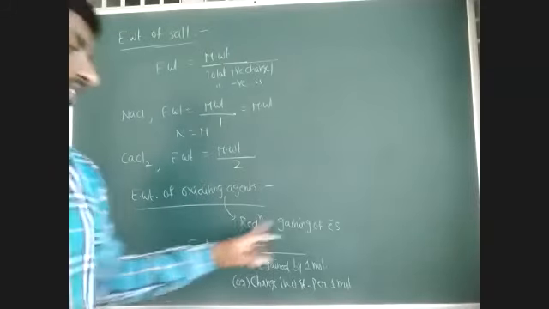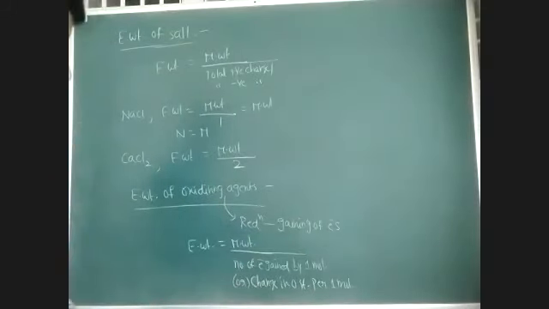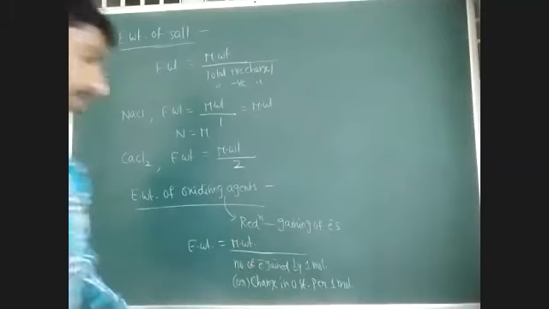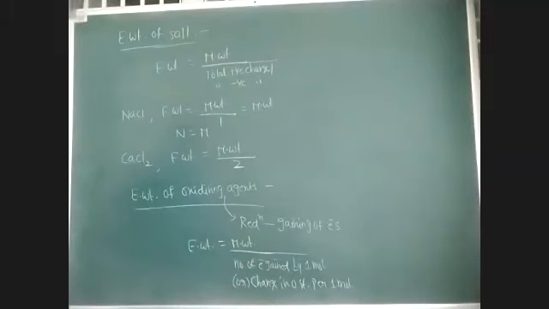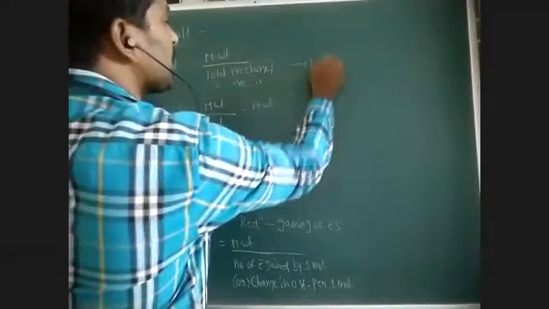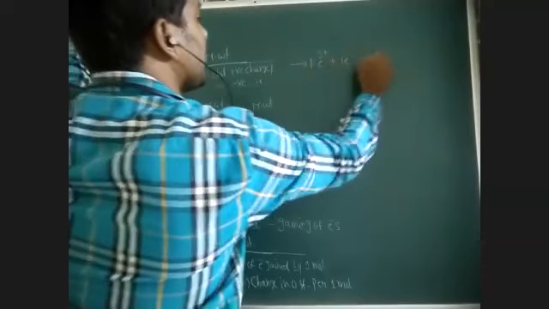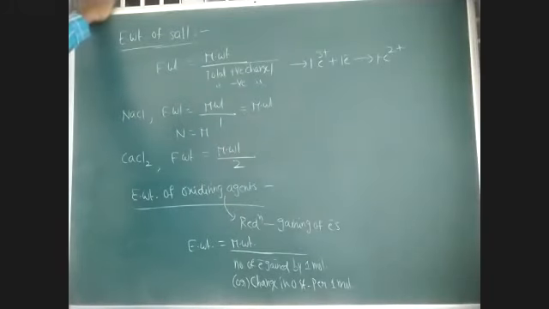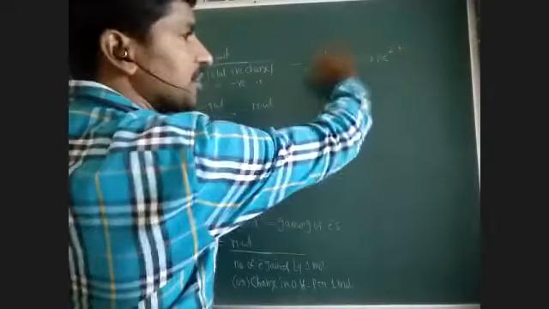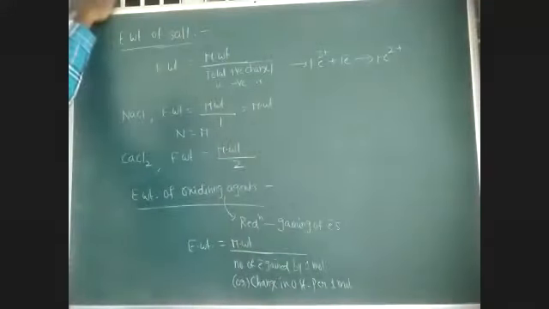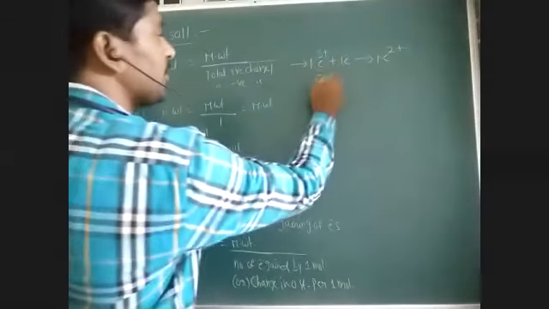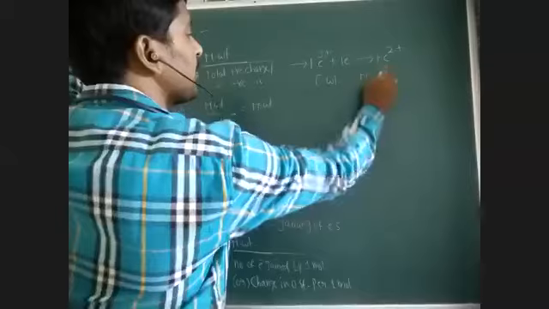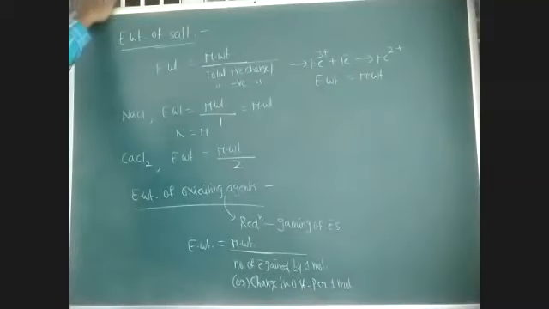It itself participates in the reduction, so it gains electrons. Therefore, molecular weight by number of electrons gained by one molecule, or change in oxidation state for one molecule. For example, iron 3 plus undergoing reduction to give iron 2 plus. What is the number of electrons gained here? 1. What is the change in oxidation state? Plus 3 to plus 2, so the change is 1. So in this case, equivalent weight and molecular weight of iron are the same. N factor is 1.